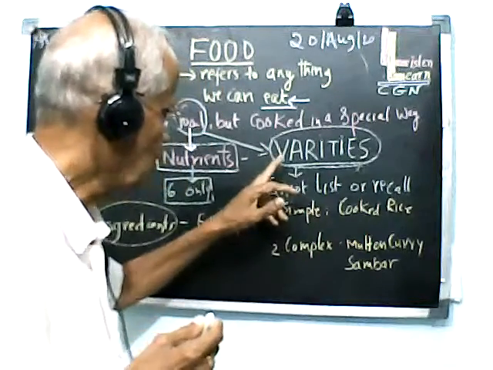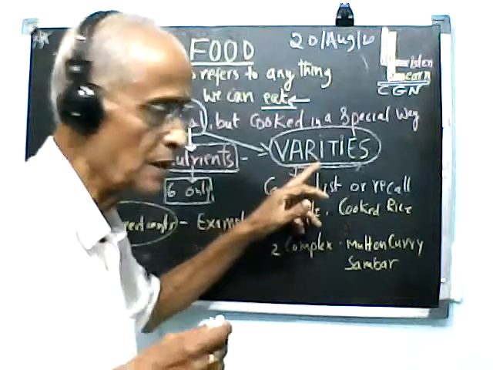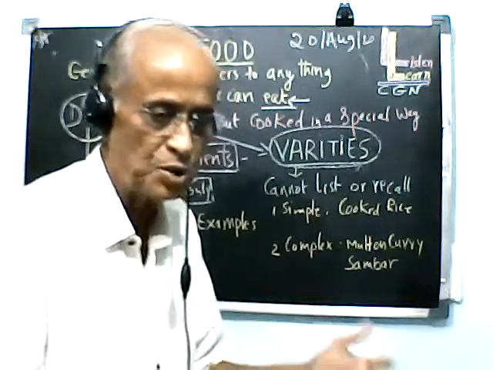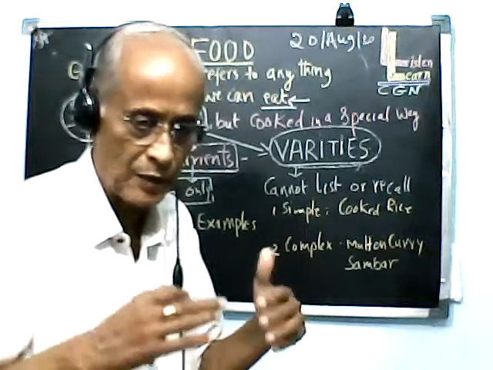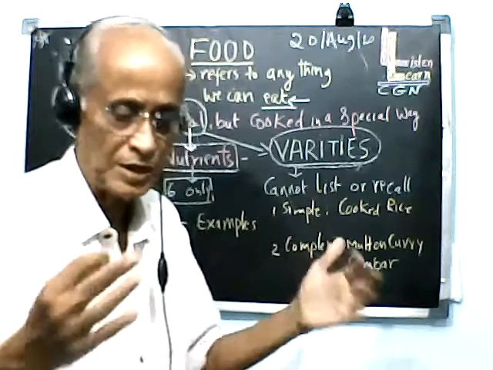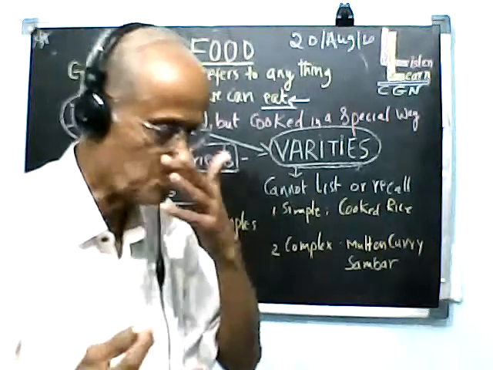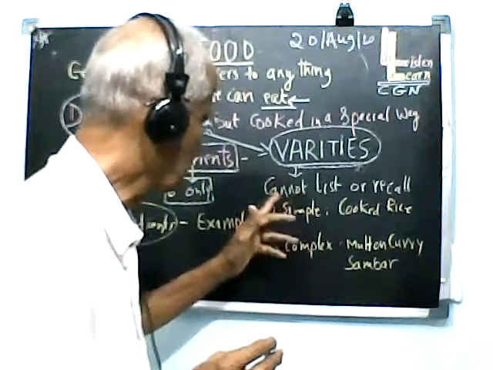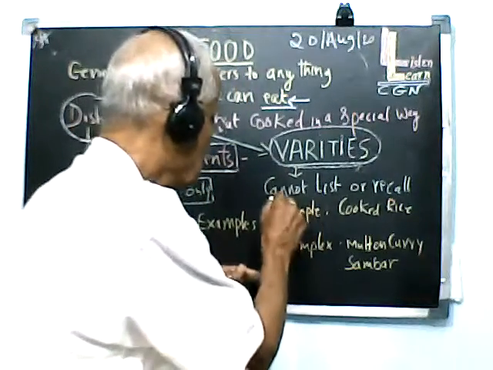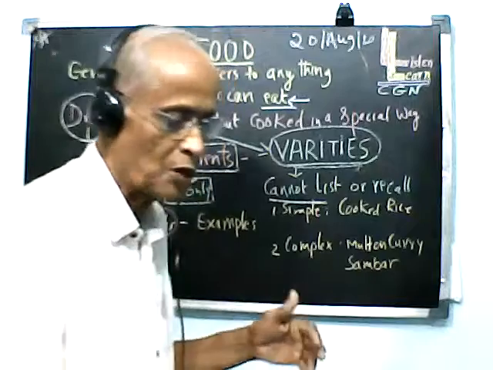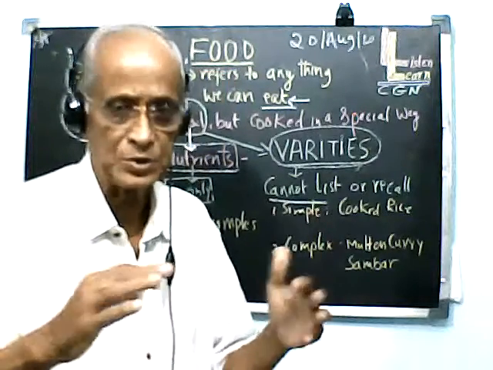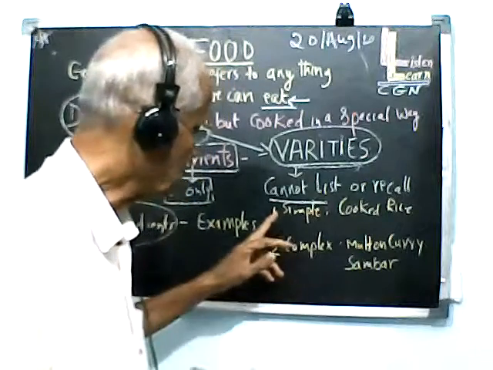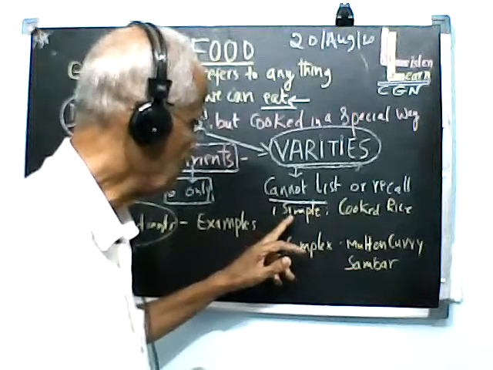Now let us say varieties of food are available in our homes, in our village, in our city, in our states, in our country, over the world. If you travel around the world, you find varieties of foods. Now whatever the varieties are there, we cannot list or recall all the varieties of food, but we can find out some simple way. Let me give you an example, very simple.